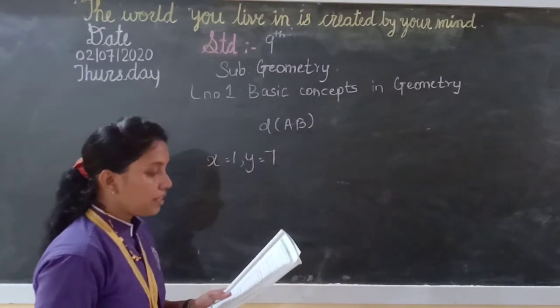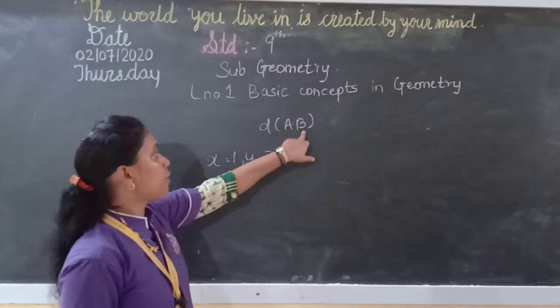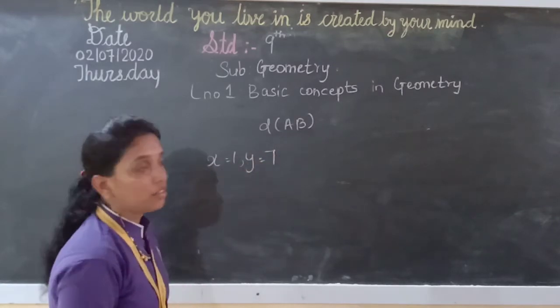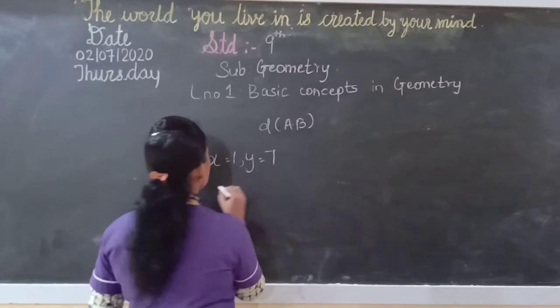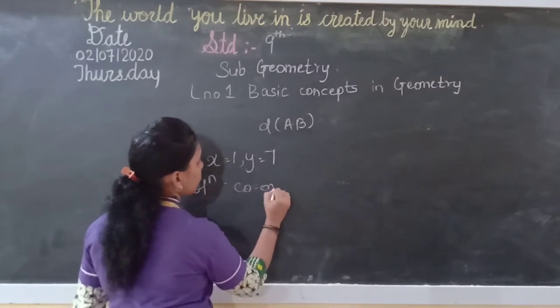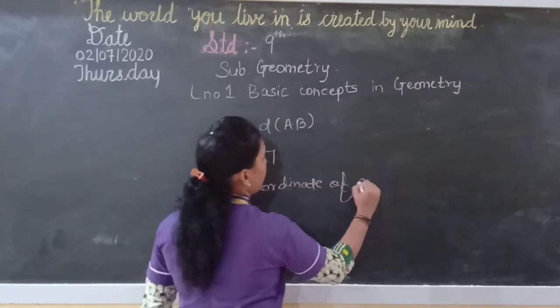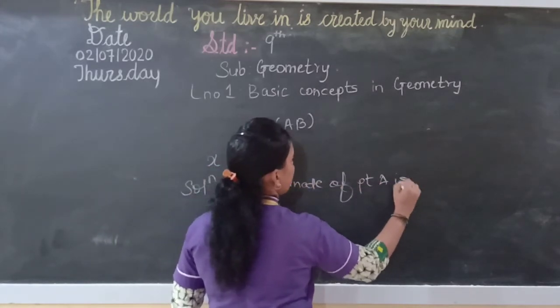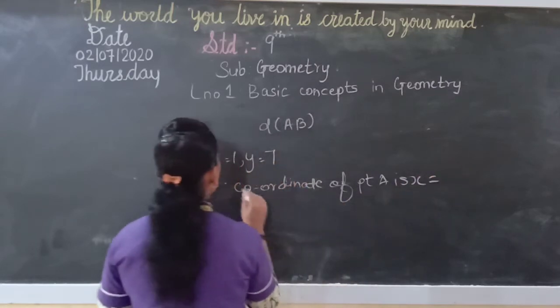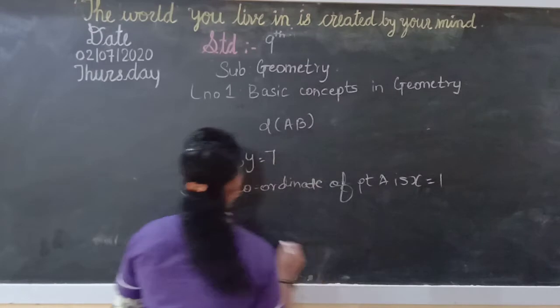They have told us that for A the coordinate is x and for B the coordinate is y. So we have to solve this in a similar way. So here you will have the coordinate of point A is x, which is equal to 1.